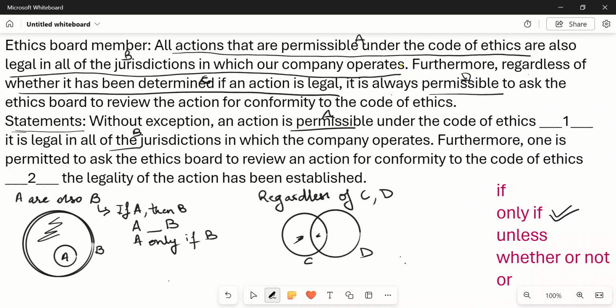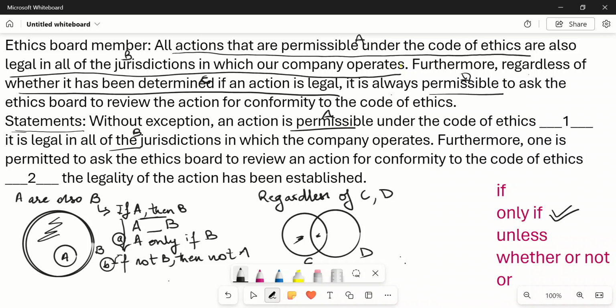But let us see, can we write if A then B in any other form? Yes, we can. There are two different ways we can write this. Another way is if not B, then not A. So this is another way to write if A then B. So this is one way and this is the second way. So we've got our answer for the first blank.